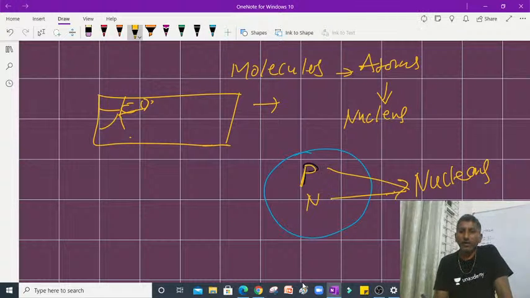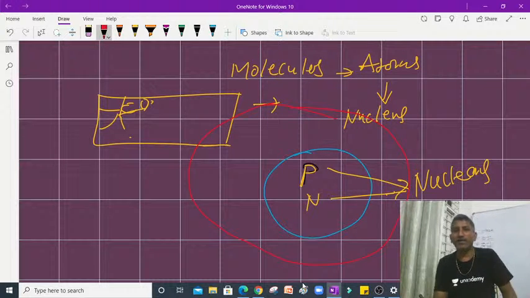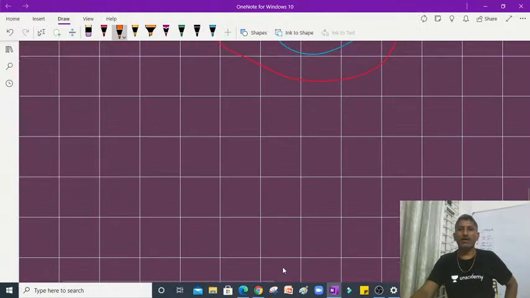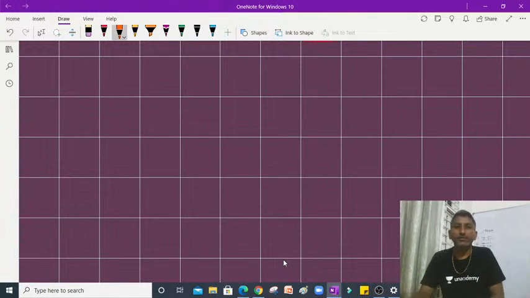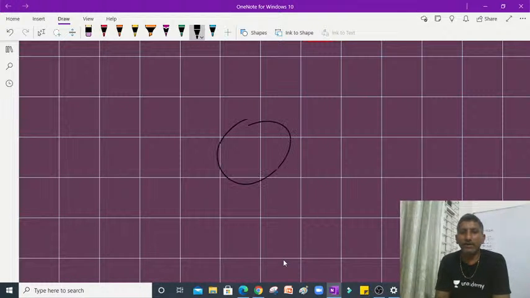Now, surrounding this nucleus, what is the leftover? What fundamental particles are moving? Suppose this is the atom boundary. Inside this atom, between the nucleus and the circumference of the atom, there are electrons revolving around the nucleus. You know that also. Surrounding this nucleus, these electrons are revolving.